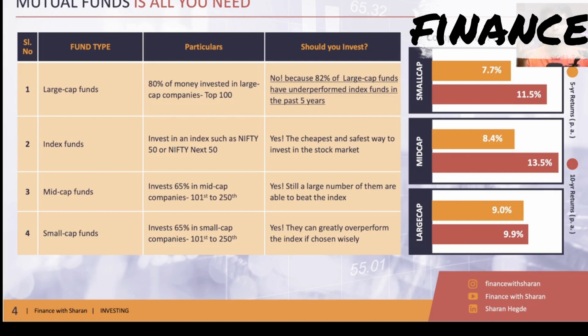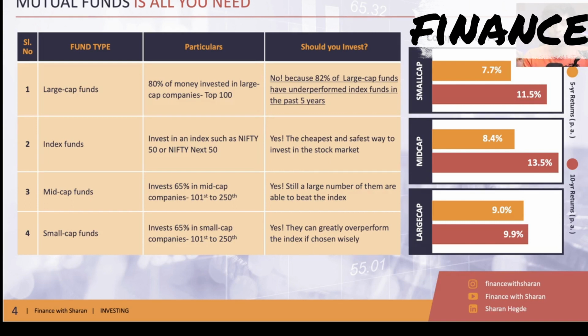So next category is index funds. Index funds, like I said, are directly copying the index. I already told you what is index, the Nifty and the Sensex. So for these funds, the mutual fund manager is not really required. They just write an algorithm and blindly copy the top 50 companies of India, in the same allocation as per their size. So whatever the top 50 companies of India are, these funds will blindly invest in those companies. That is what an index fund is.